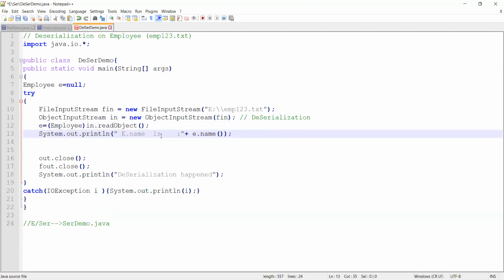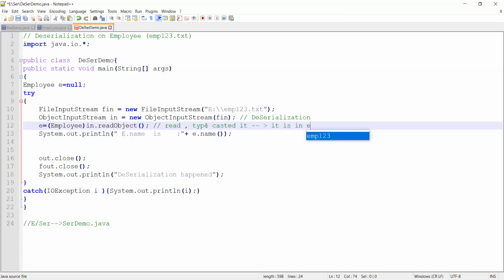Okay, all your data members of the class, you will be able to access, because you have now converted it. You have now deserialized it. Okay, here the deserialization was complete. You read it, you typecasted it. Now it is in E. It is back in E. That is what you call deserialization. It is back in employee object E.